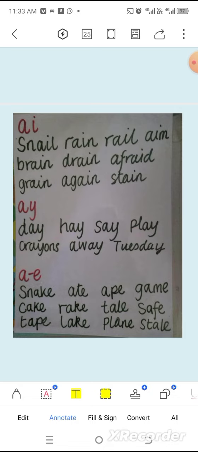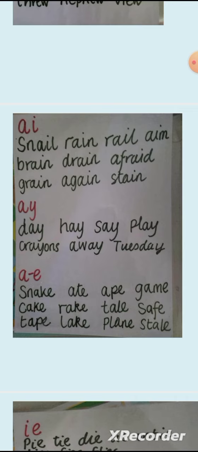And in our reading corner today, we'll be looking at different sounds and their alternatives. The first one we'll be looking at today is the A sound, and A can come in three different forms. We have AI, and let me show you that AI. We can also have it as AY. We can also have it as A dash E. The dash here means that there is a consonant in between it. But when you're pronouncing it, you're still going to use the A sound. So A can be found in AI, as in AY, and A dash E.